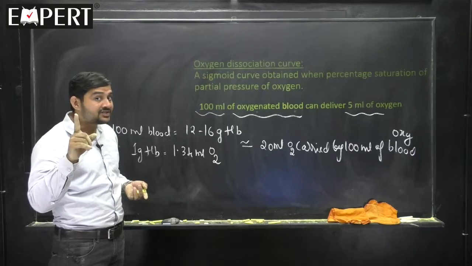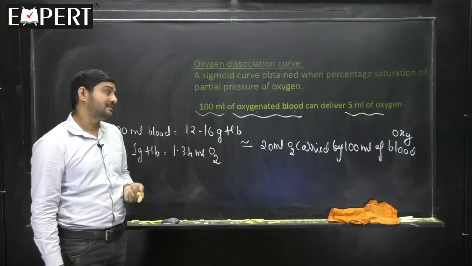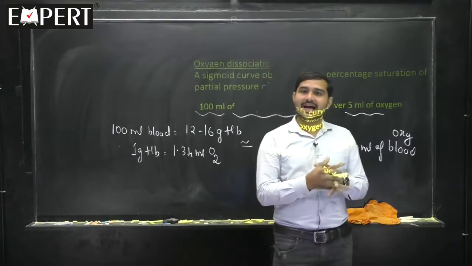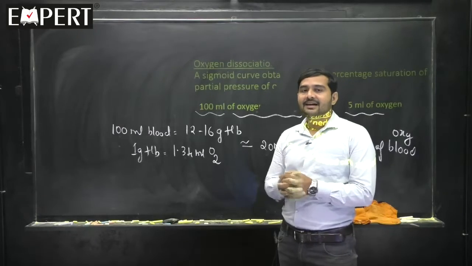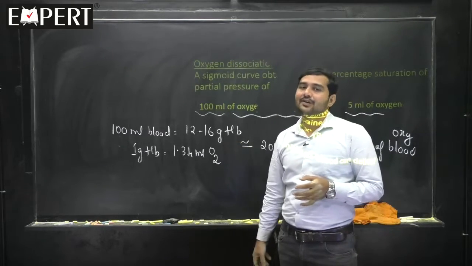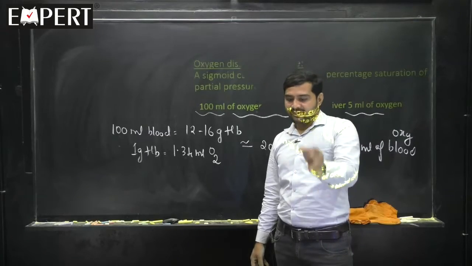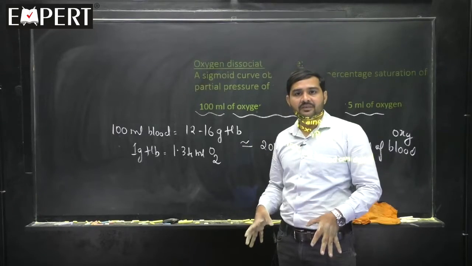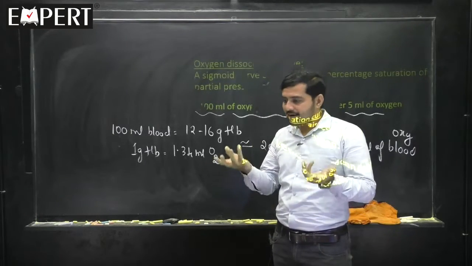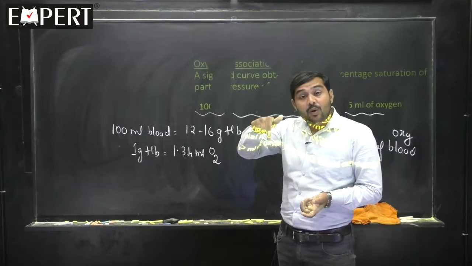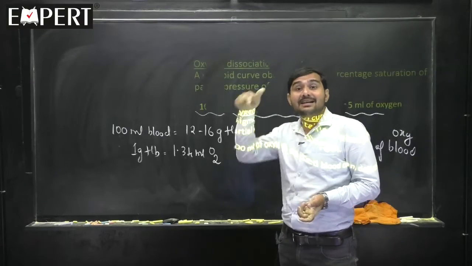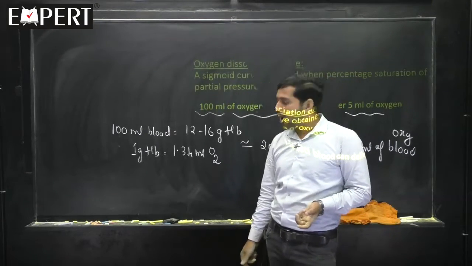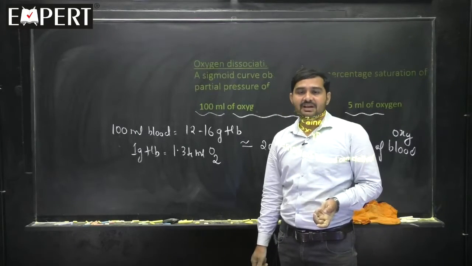But how much does it carry? It carries 20 ml of oxygen in 100 ml of the blood. Now you might have understood why the deoxy blood also contains oxygen, and why it is there. In an urgent condition, like a person drowning in the water and unable to take in oxygen, the oxygen present in the deoxy blood can save his life. That means it is a reserve amount of oxygen present in the deoxy blood, which can be used in an urgent condition.